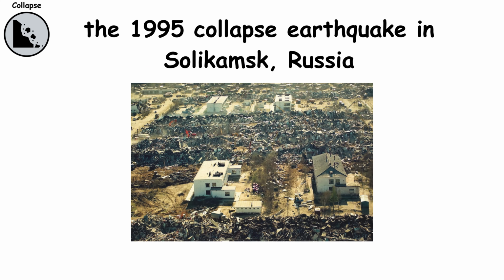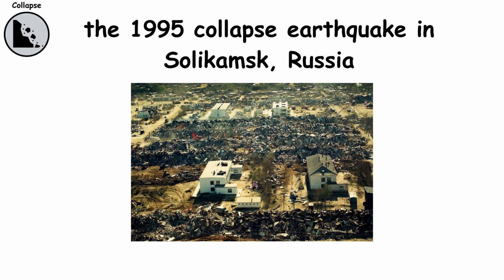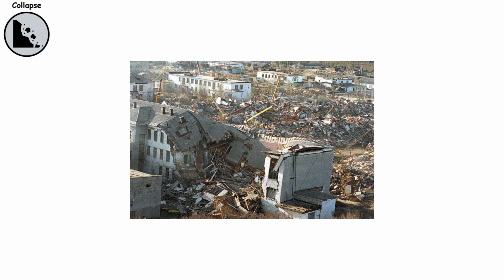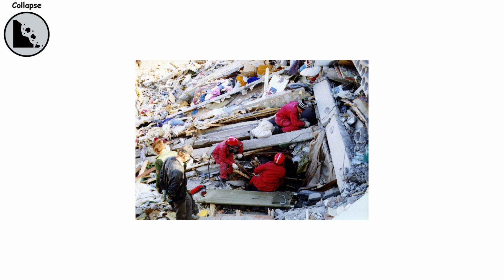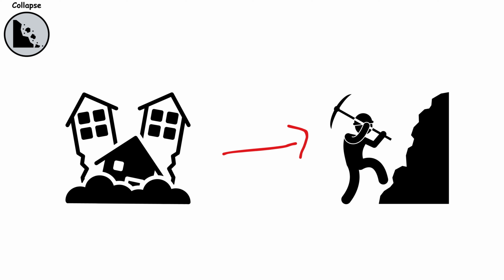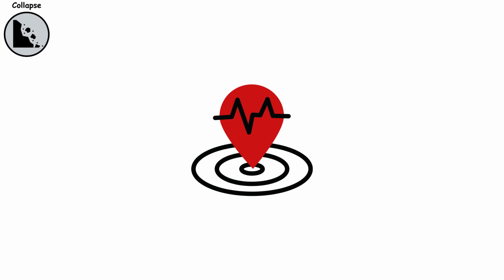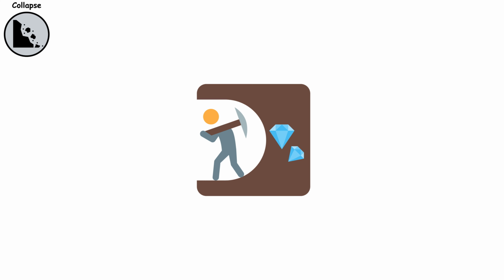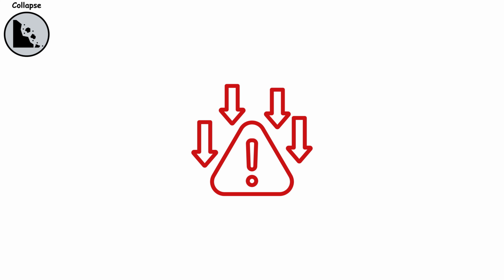A well-known example is the 1995 collapse earthquake in Solikamsk, Russia, which created a massive sinkhole swallowing part of a city block. The impacts often include ground subsidence, destruction of buildings, and loss of infrastructure. Collapse earthquakes are often linked to human mining activities, but they can also occur naturally in karst landscapes. Although they lack the wide-reaching power of tectonic events, their suddenness makes them extremely dangerous for people nearby. Early detection is difficult because they often strike without warning. Preventive monitoring in mining and cave-rich areas can reduce their risks.